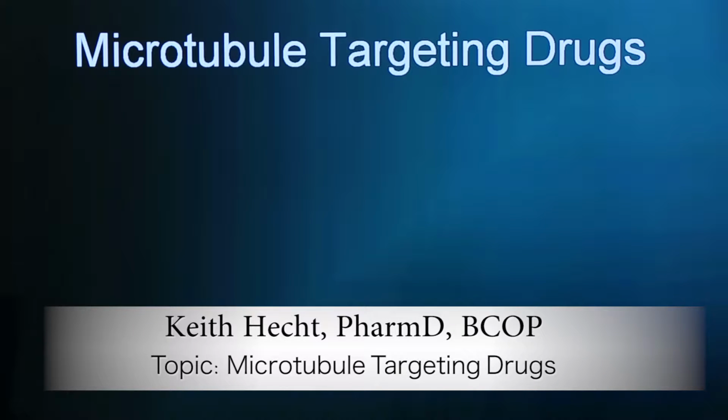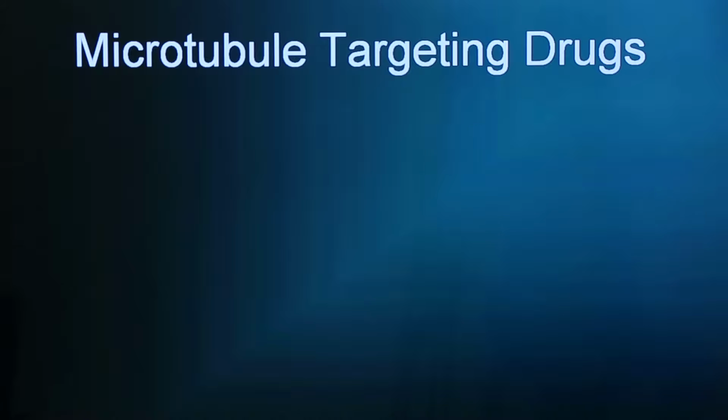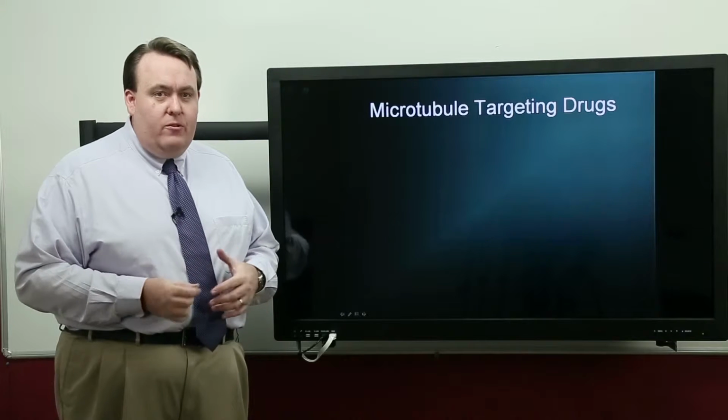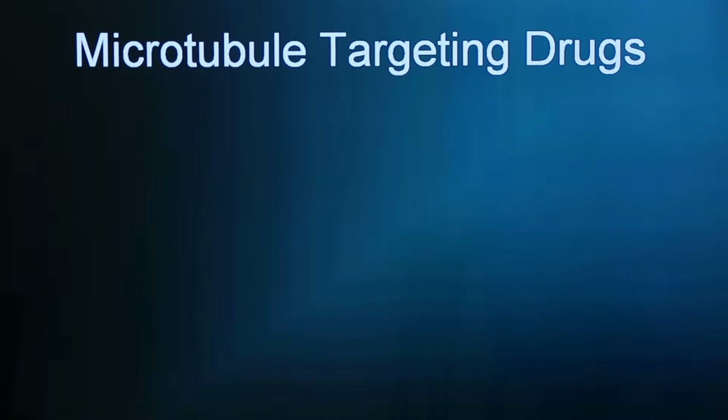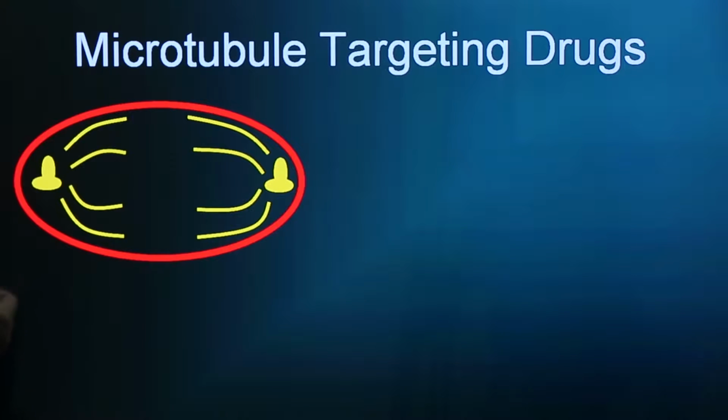Let's continue our discussion of anti-neoplastics by focusing on drugs that affect microtubules. Let's refresh our memories on how microtubules are used in the cell cycle. Specifically, we're looking at mitosis. During mitosis, the cell develops and produces spindle fibers.